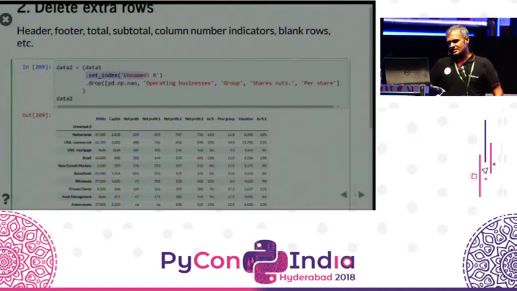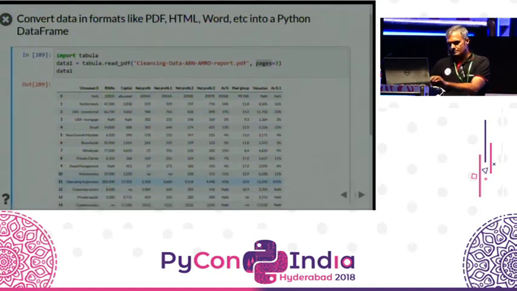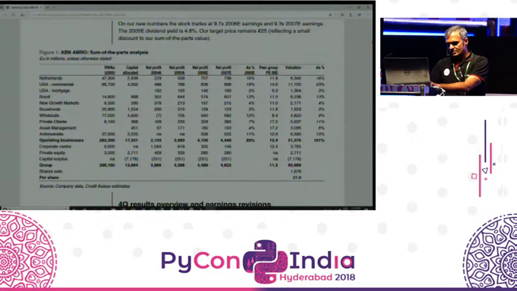I mean, supposing I just set the index to the first column that's there, I can knock off the ones that we don't want. There was an empty row. So that's basically this one. I want to get rid of that. I want to get rid of the operating businesses because that's actually a subtotal.